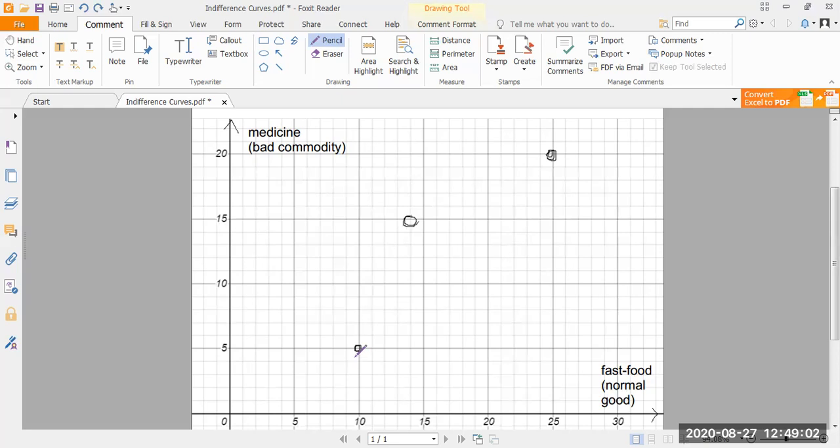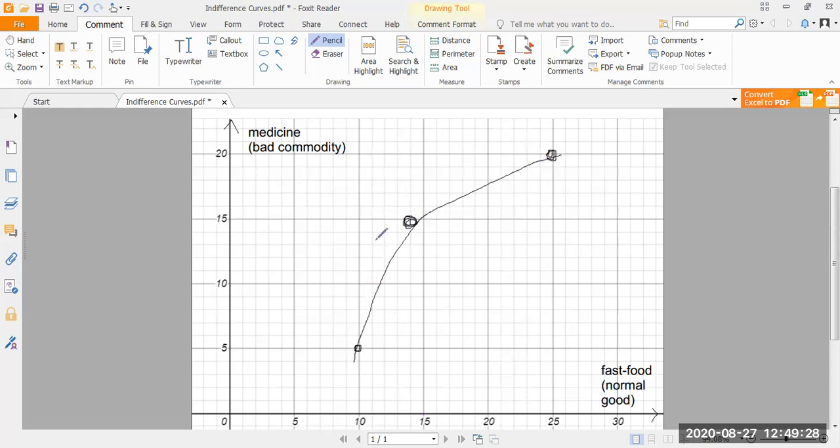Let me just draw it properly. Yeah, it kind of doesn't exactly touch this point. So what I see is this curved line essentially represents the amount of utility that I have when I consume either 10 units of fast food and 5 units of medicine, 14 units of fast food and 15 units of medicine, or 25 units of fast food and 20 units of medicine.